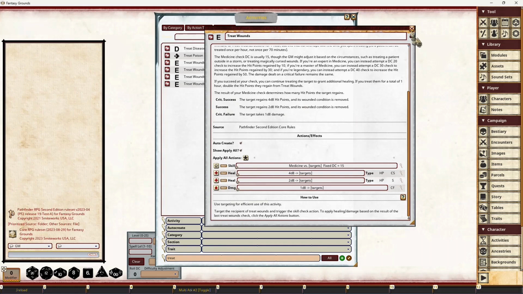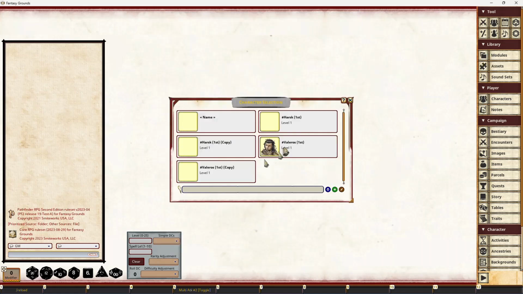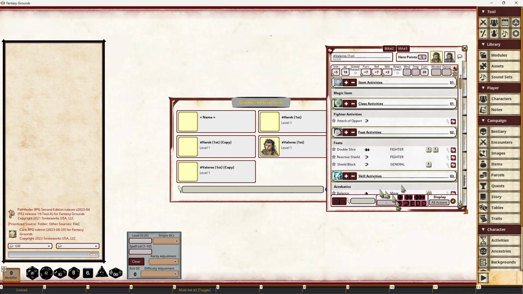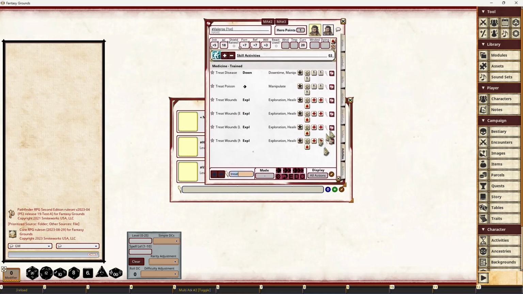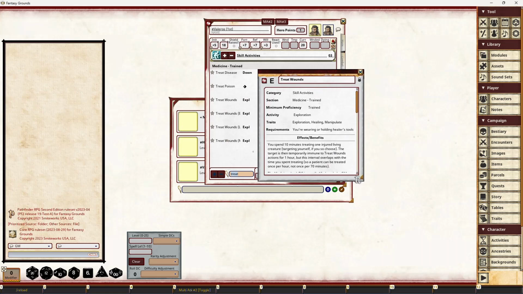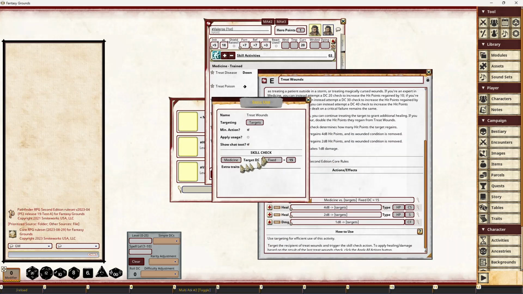So I can actually change this because I was looking at the base activity. Let's actually go and open the character. Sorry about that. So I'm just going to search on treat ones. I'll go through this toolbar at the bottom a little bit later, how to use it. Treat ones, I'm just going to go with the normal one. It has a DC 15 medicine check, so if I have a look at that, medicine, I can cycle through these if I wanted to change them. Fixed DC 15. There's no extra traits.